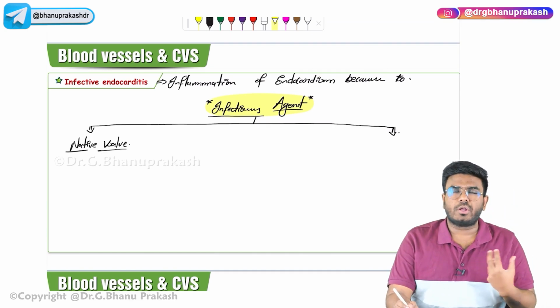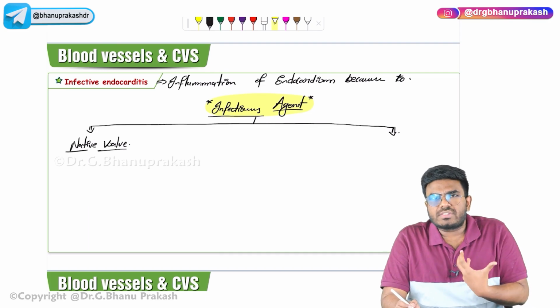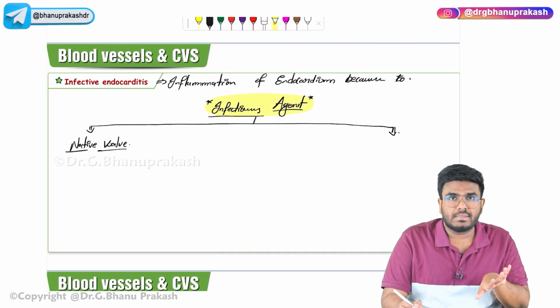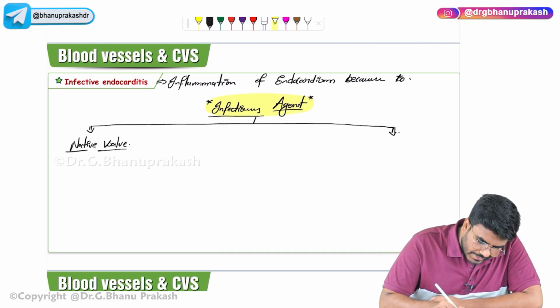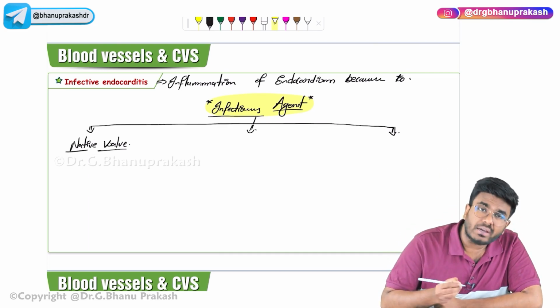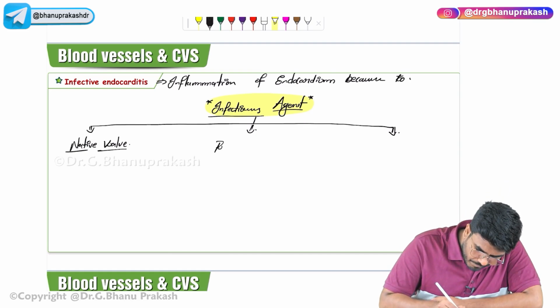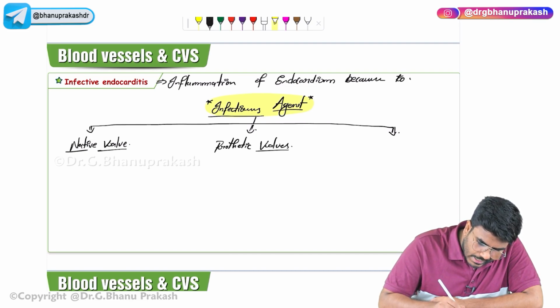Native wall is something normal, the wall which is present in the heart. It's not something prosthetic, it's something natural. In prosthetic walls the endocarditis is different. And in IV drug abusers, the answers are a little different.